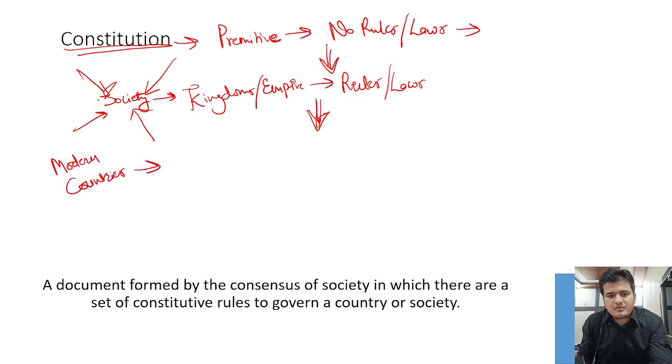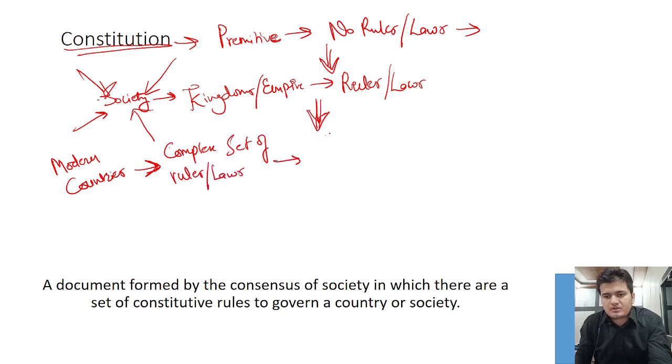These modern countries have people who come from different ethnicities, different languages, and various backgrounds. To run that type of country, it requires a complex set of rules or laws.